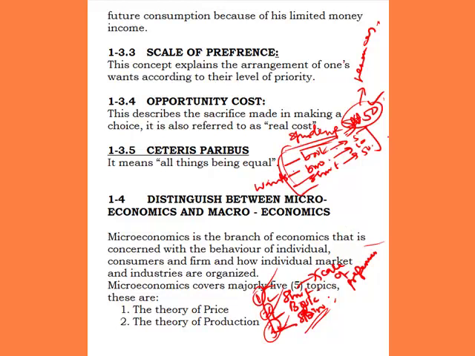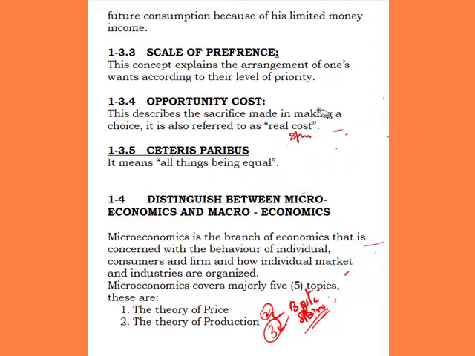Now when we say opportunity cost, what do we mean? Opportunity cost simply means the cost of the alternative forgone for us to be able to satisfy a particular need. The opportunity cost is the cost of the alternative forgone for the purpose of satisfying a particular need. So what are we saying in essence?